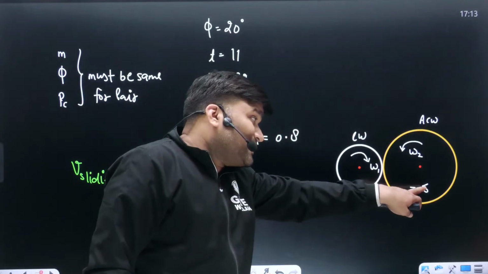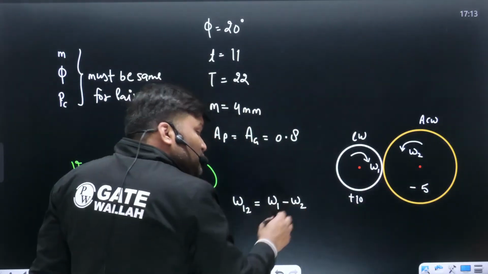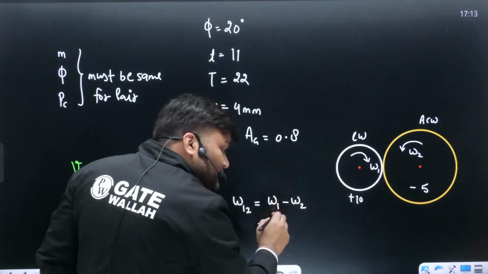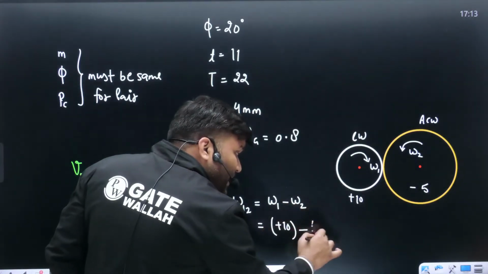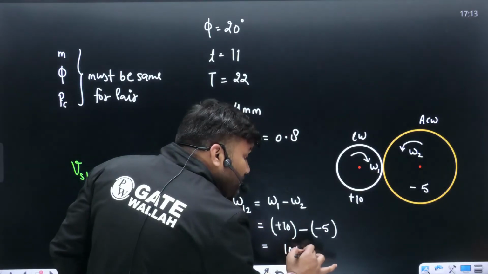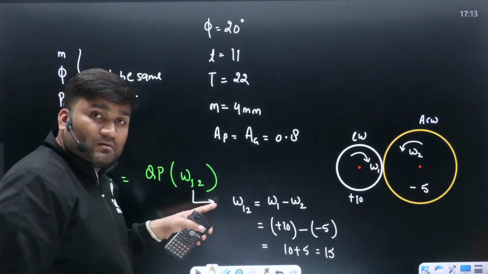With the sign you have to put down the values. Omega 1 minus omega 2. Sir, if both these gears are rotating in opposite direction, so omega 1 ka value you have put plus 10, minus omega 2 ka value minus 5. So these two numbers are going to be added. This is 15. And this 15 value you have to put it here.